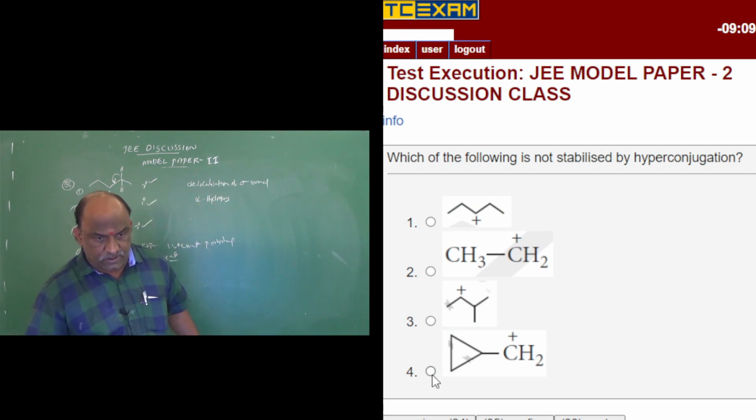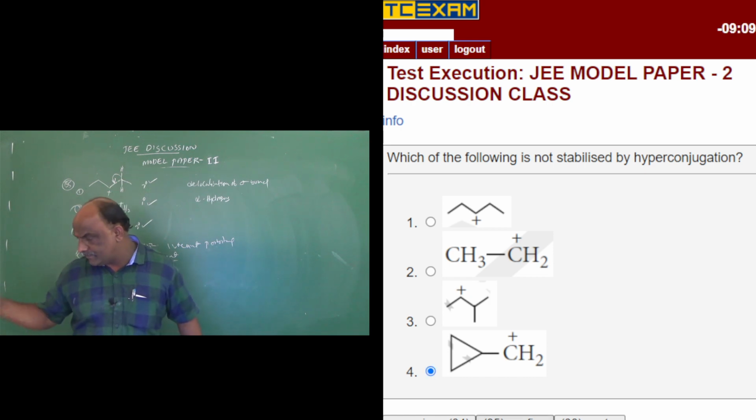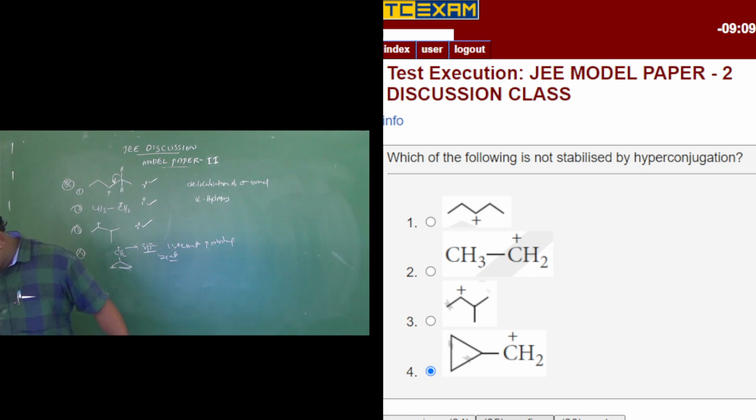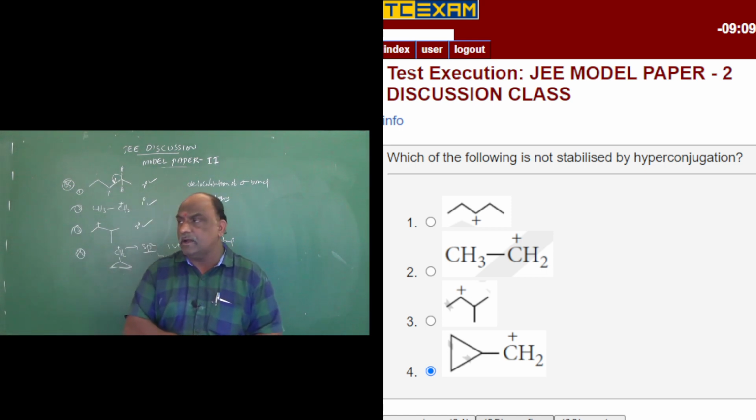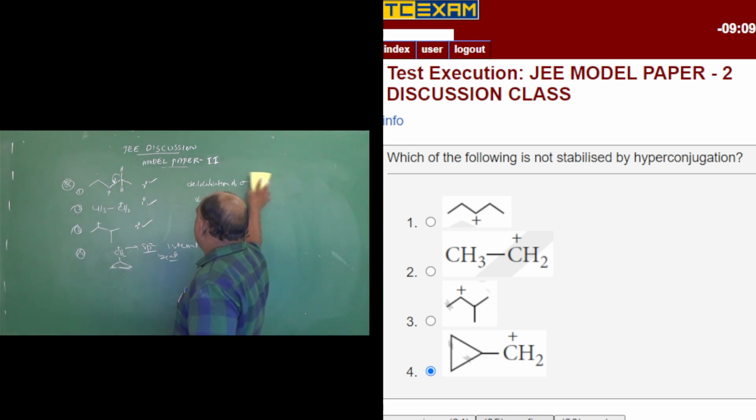Fourth option: cyclopropyl bonding orbitals with vacant p orbital.